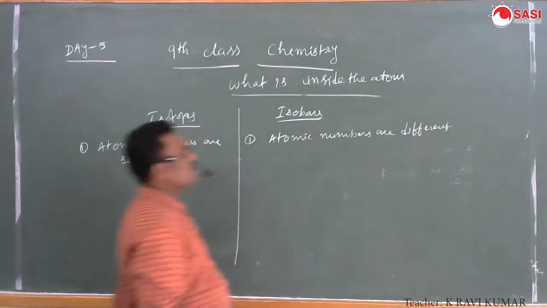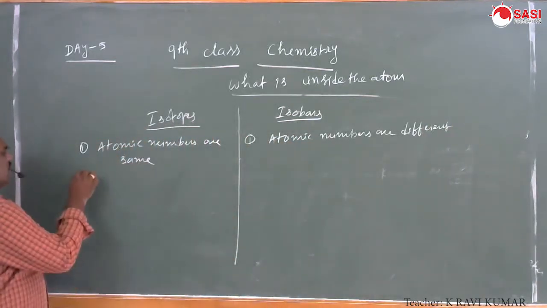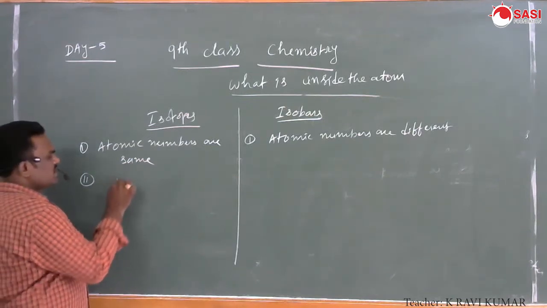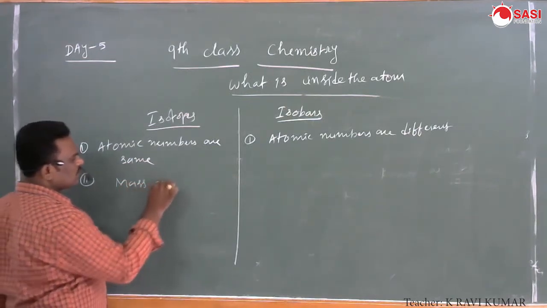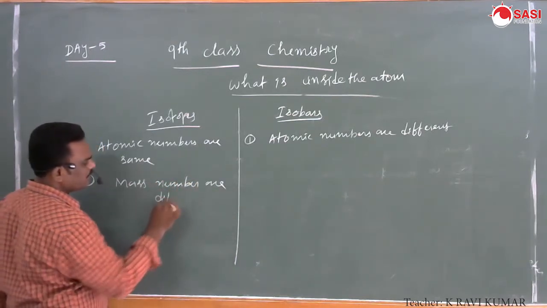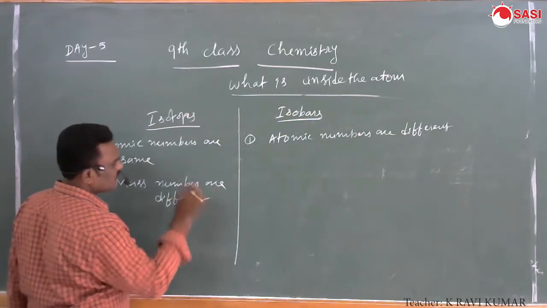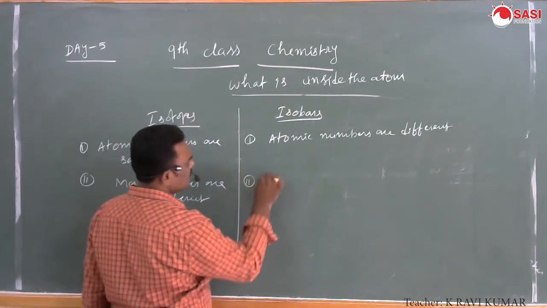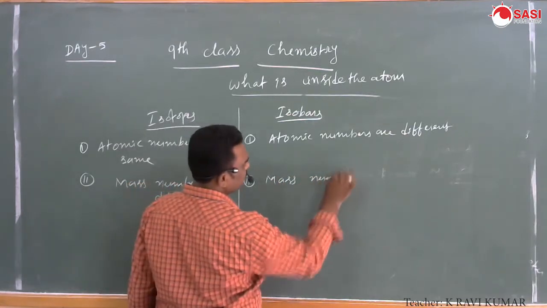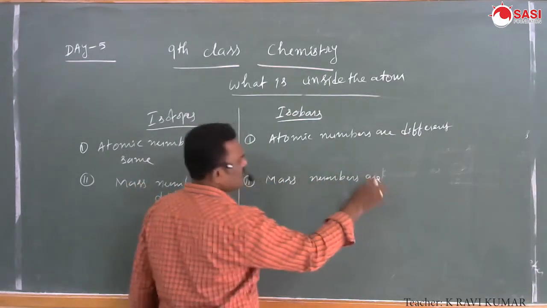In isotopes, mass numbers are different. In isobars, mass numbers are the same.